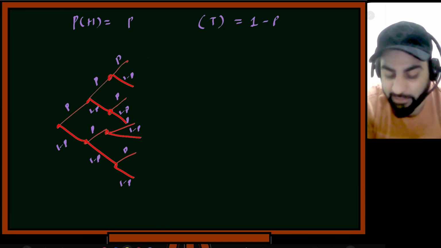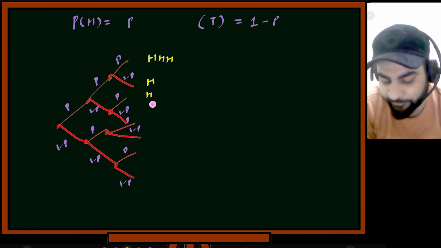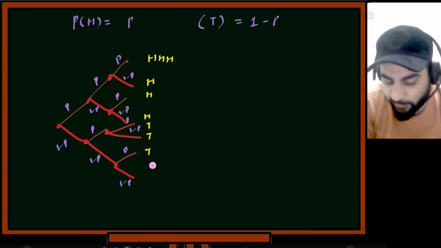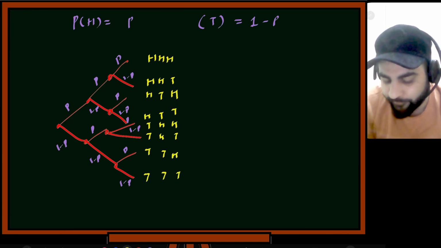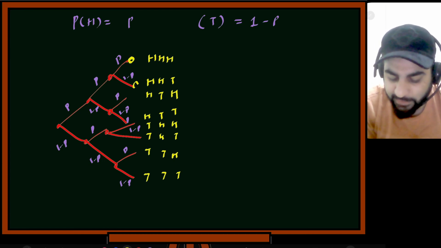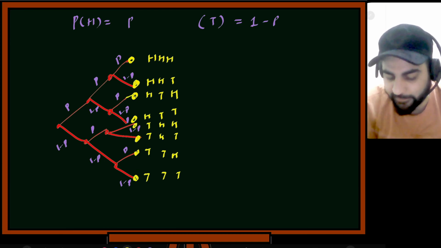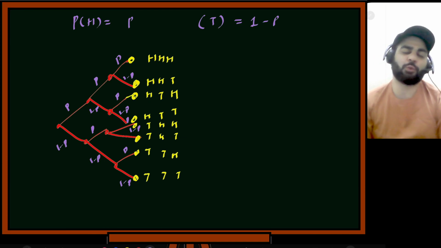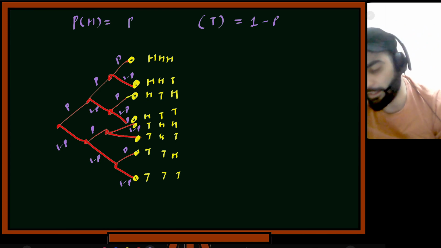So if I have to write, this is head, head, head. I'll write it like this. For the first 4 I have head, then for the next 4 I have tails: head, tail, tail, head, head, tail, tail. These are the 8 leaves. This is the first leaf, second leaf, third leaf, this is my fourth leaf, fifth, sixth, seventh, and eighth. Now this coin is a biased coin, so probability of head is p and probability of tail is 1 minus p.